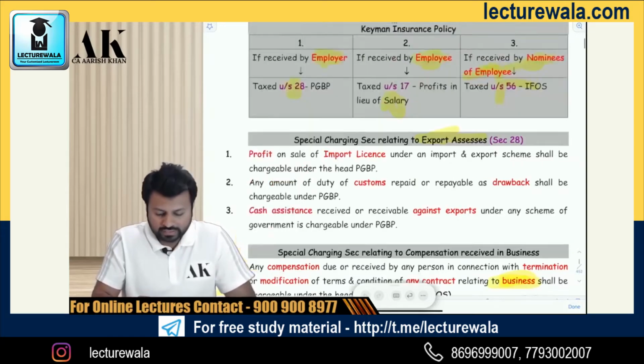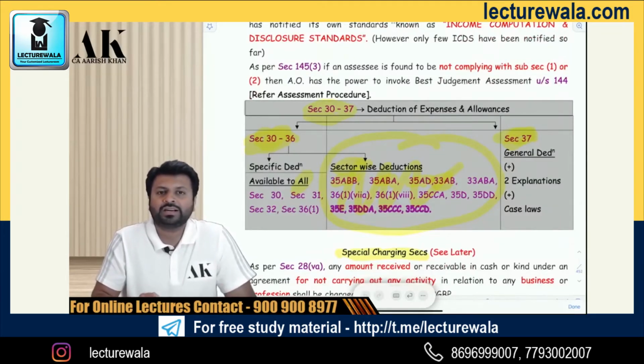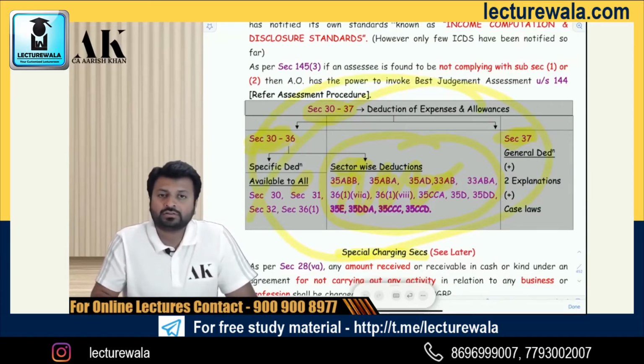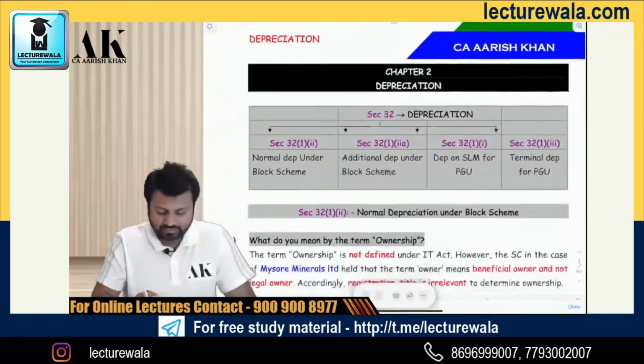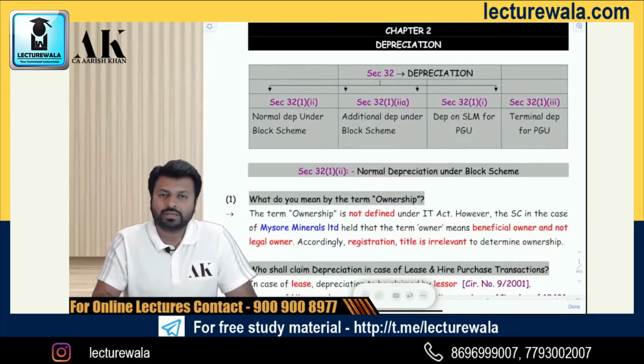So now we are going to start with one by one all the deductions, and we'll complete all of them one by one. Now, any guess what we are going to start first? The first deduction which we are going to start is the biggest out of all of them, and that is depreciation. Let us talk about depreciation in today's session first of all. I will not be able to complete the entire business and profession revision in one revision video. That is practically not possible for me. Please forgive me, okay? That is not practically possible for you all to revise one particular chapter for 5 hours or 3 hours or 2 hours.